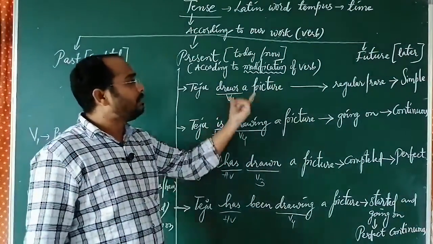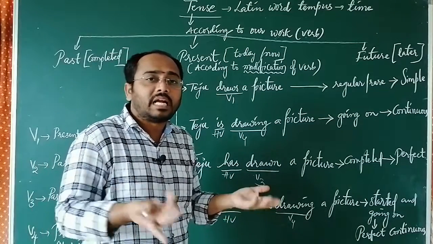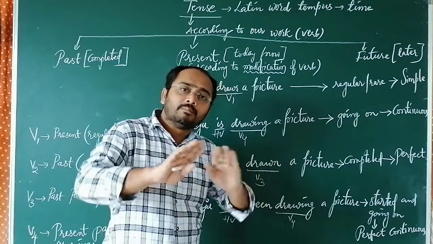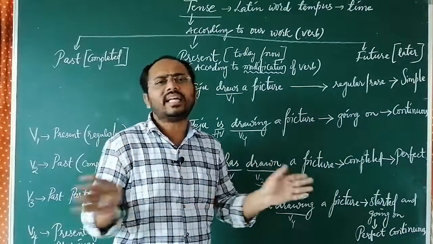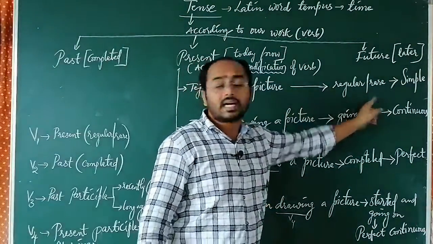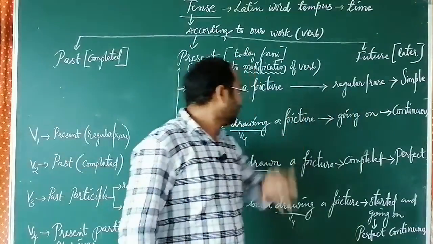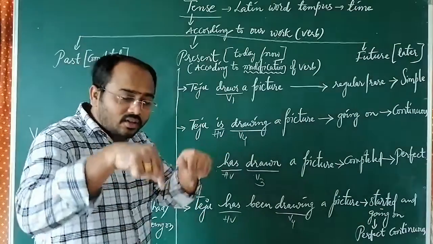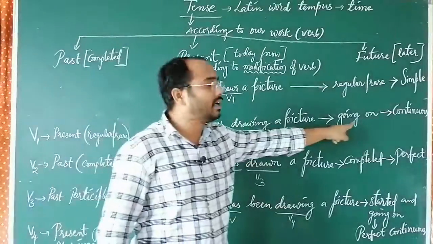Teju draws a picture. What is the meaning of this? She draws. It might be regular or rare, but she does it every time. So it gives the meaning of regular or rare. That is the meaning of V1 in our verbs also. Okay, fine. Next, Teju is drawing. Is in the sense of right now, drawing, going on. The meaning of this sentence is right now going on.